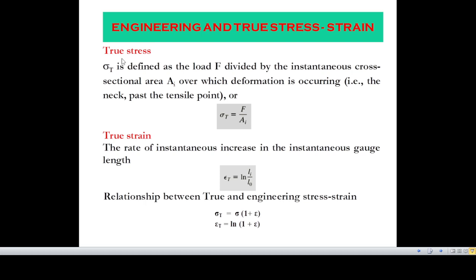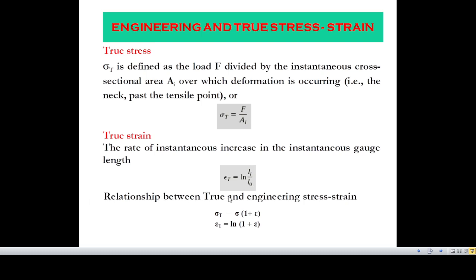Now the definition of true stress is, it is defined as the load divided by the instantaneous cross sectional area A_i over which deformation is occurring. So sigma_T is equal to F by A_i, and in case of true strain, it is the rate of instantaneous increase in the instantaneous gauge length, that means epsilon_T is equal to ln L_i by L_0.